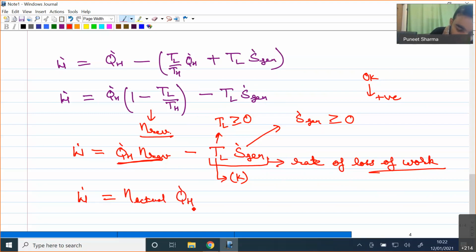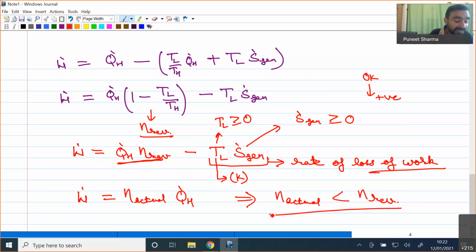Obviously, because the actual cycle includes some loss of work, the efficiency of the actual cycle will be less in comparison to the efficiency of the reversible cycle. Earlier, while studying the propositions of Carnot, we said that it is not feasible to have a cycle between the same temperature limits with more efficiency than the reversible cycle. We also showed some proof there, but that was a qualitative proof based on the second law of thermodynamics.